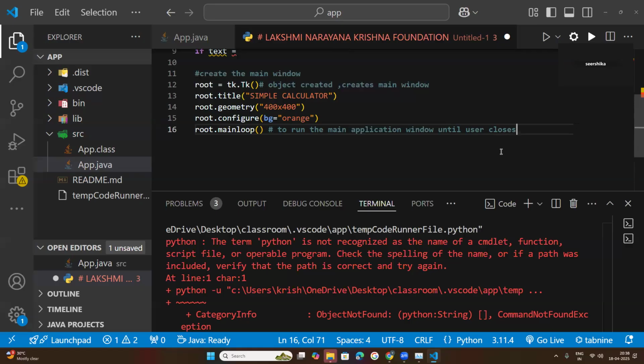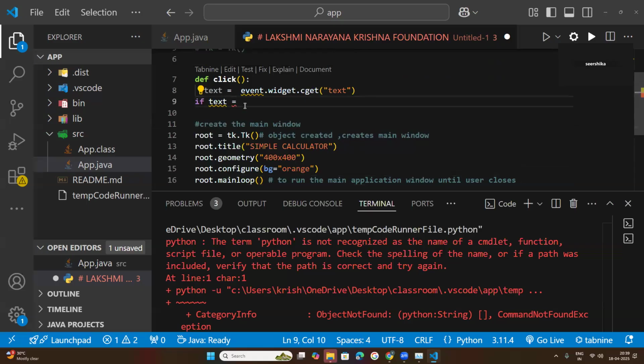Generally, whenever we run any application, one window will open. At the extreme top right corner, you can find the cross mark, which is the close button, and the maximize and minimize buttons. So the root.mainloop function runs the application until the user closes it. It is up to you. If you close that, the application will be closed. Otherwise, the application will run continuously.